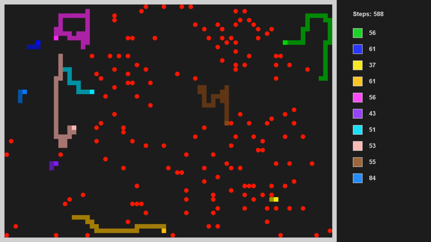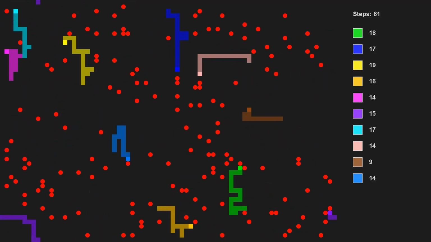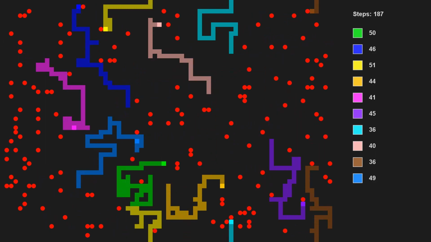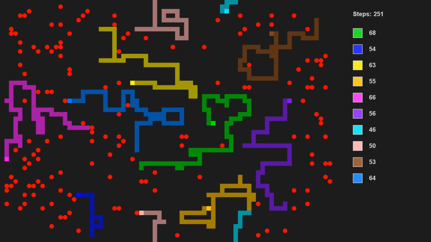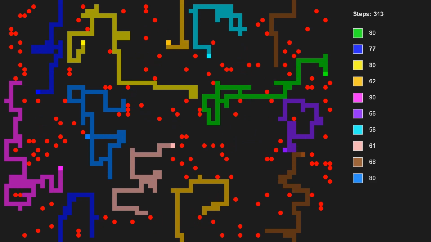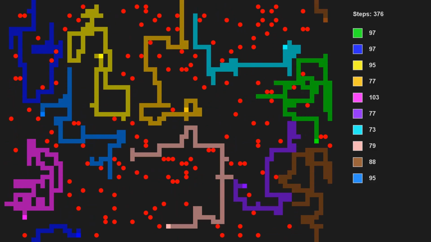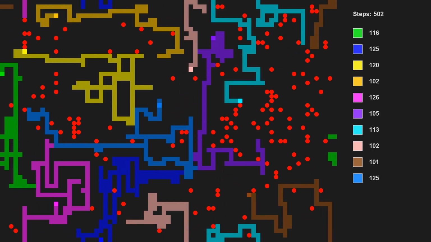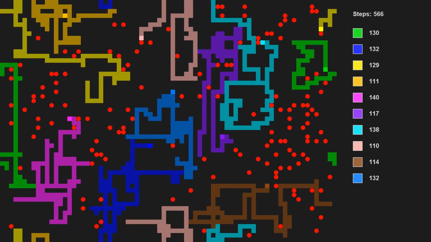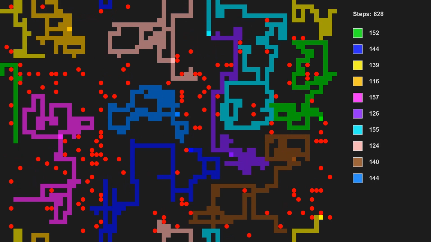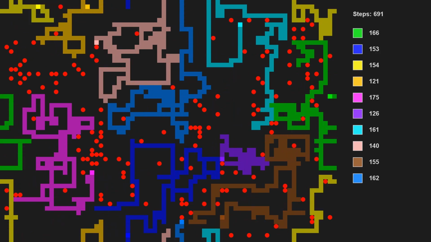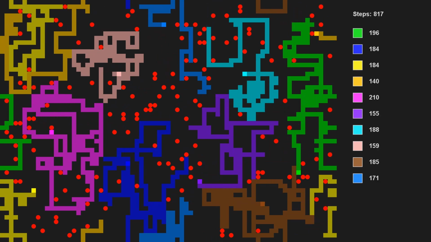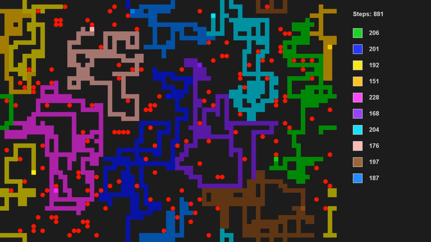So I added a new rule. A snake will lose one body segment after 15 moves. A snake with 0 body segments is obviously dead. This rule is intended to encourage them to find food instead of staying in one place. Now, snakes will search for food, but when there is an obstacle, they will try to avoid it. By doing this, they divide the grid into little sectors, like territories, that they occupy to hunt for food.